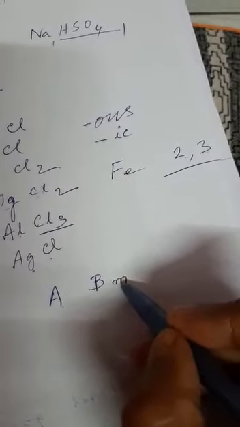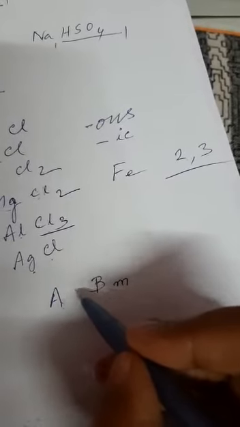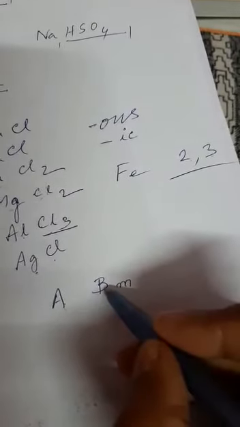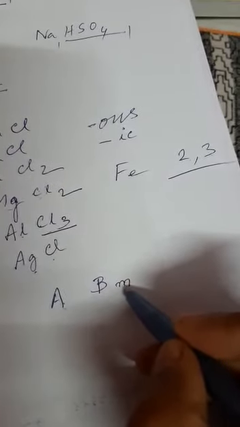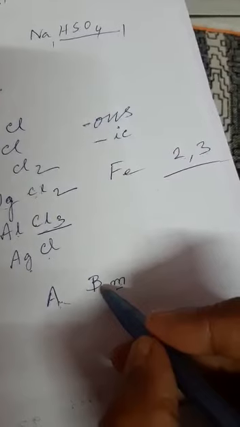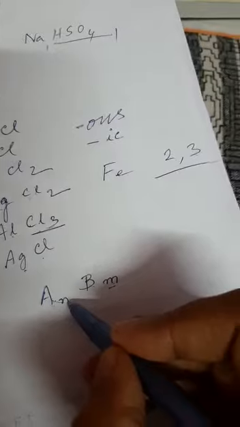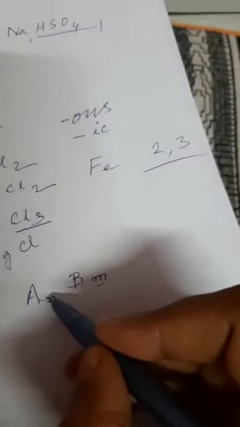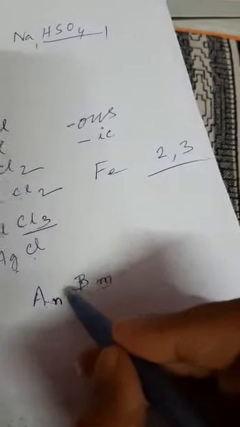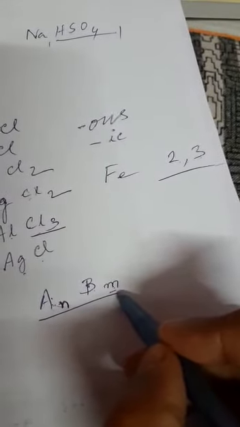It represents the valency of A. It is written as the subscript, এই যে নিচে নামিয়ে লেখা হয়েছে, subscript of B. This M is the valency of A, and suppose the valency of B is N, so it will be written here as a subscript of A. So here N means N is the valency of B and M is the valency of A.